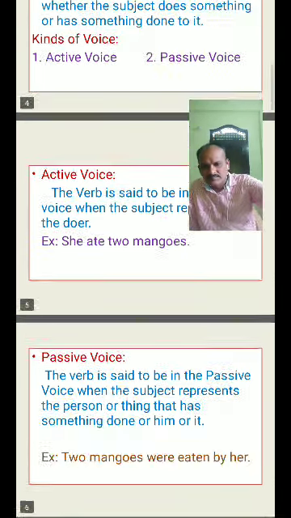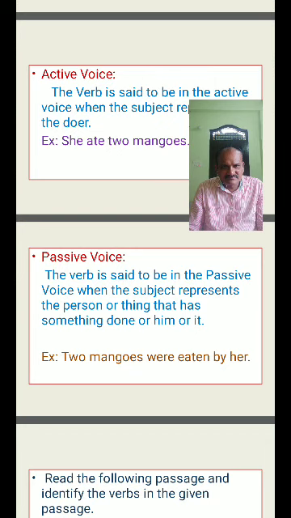Coming to the passive voice: the verb is said to be in the passive voice when the subject represents the person or thing that has something done to him or it. Here the subject is the receiver or affected agent of the action.